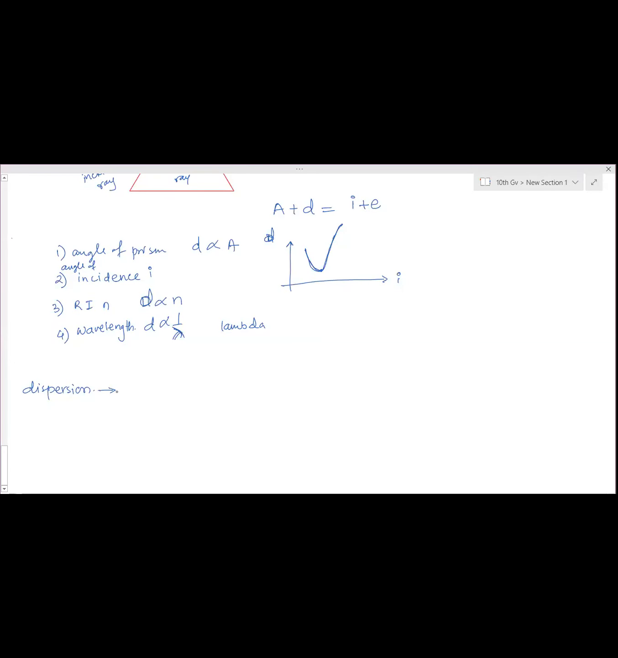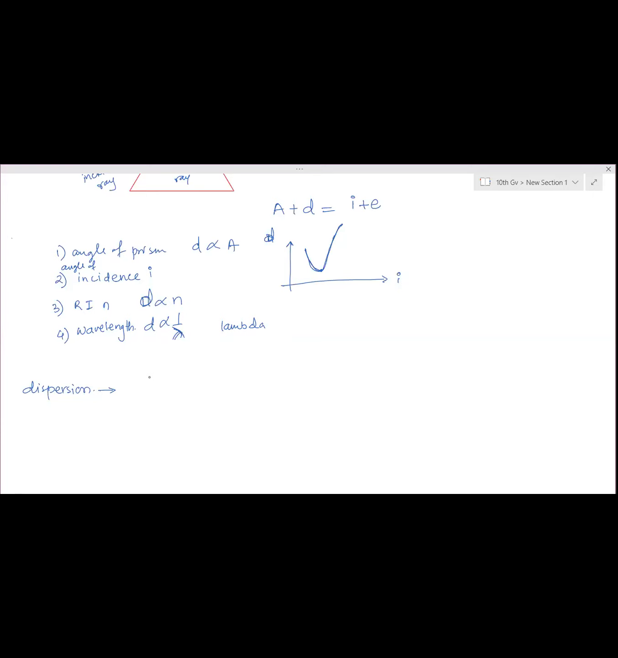Dispersion. What do you mean by dispersion? Splitting of white light into its constituent colors. How many? 7. So why don't you make it one full sentence? Try to accommodate everything you know about dispersion in a single sentence.